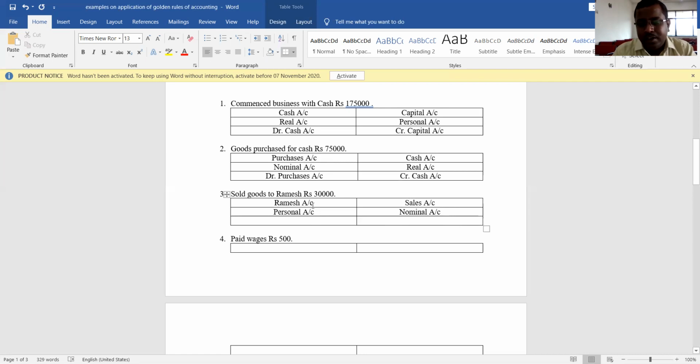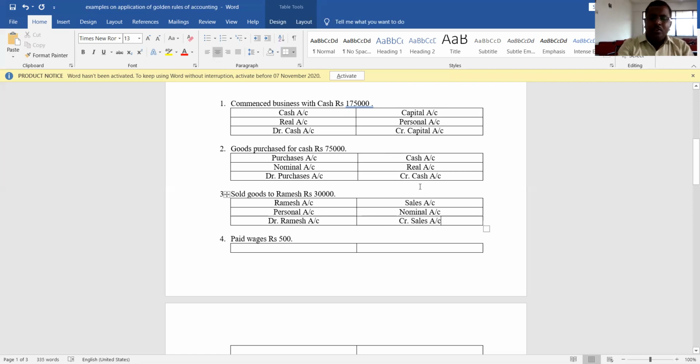So we should see the debit and credit rule of Ramesh account. Here, is Ramesh the receiver or the giver? Sold goods to Ramesh. It means Ramesh is the receiver. So which rule is applicable? Debit rule is applicable. So debit which account? Debit Ramesh account. Then now apply credit rule to the sales account. What is the credit rule of sales account? Sorry, the credit rule of nominal account is credit all incomes and gains. So sales are income to business. That is the reason we have to credit sales account. So this is how we need to apply the debit and credit rules to all these accounts.